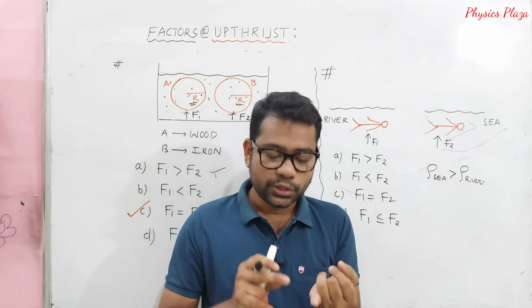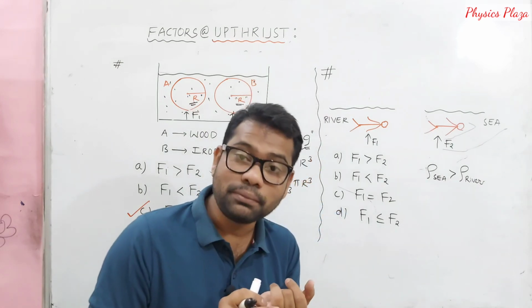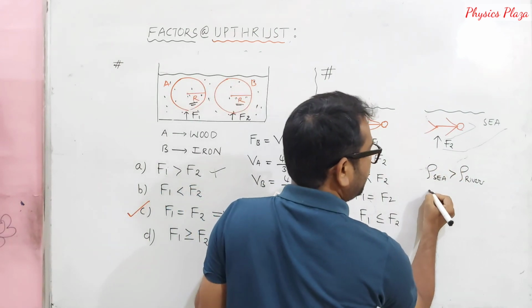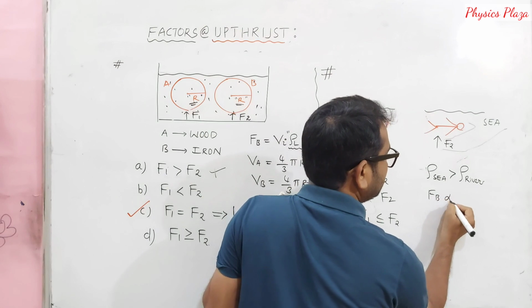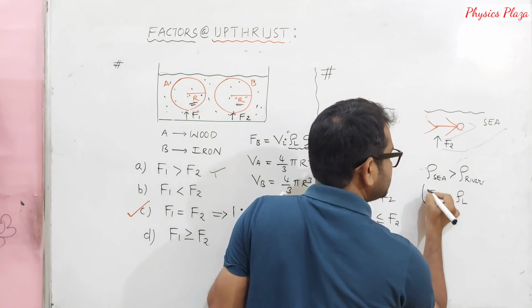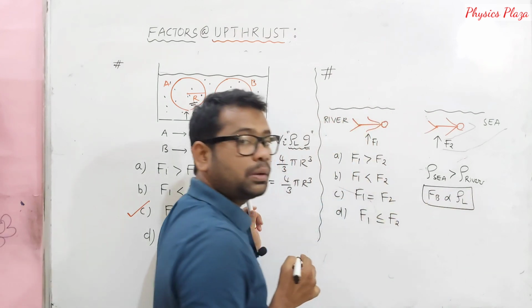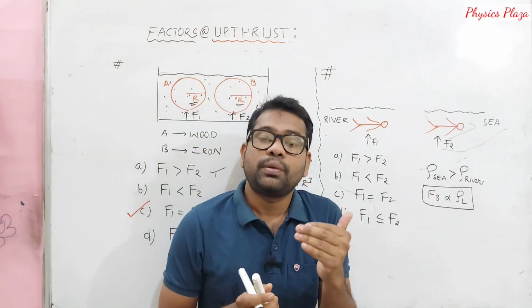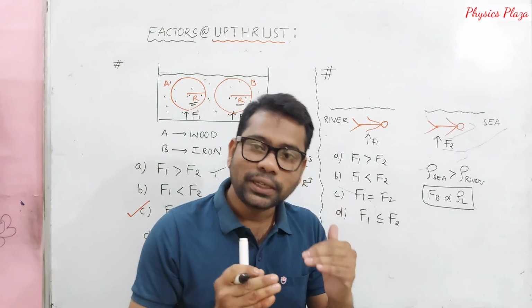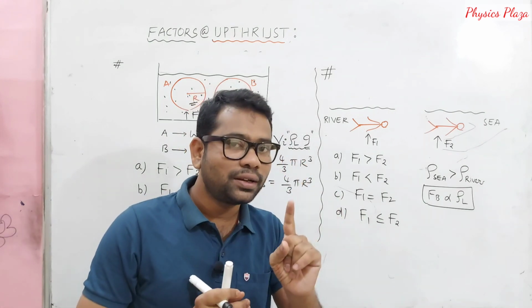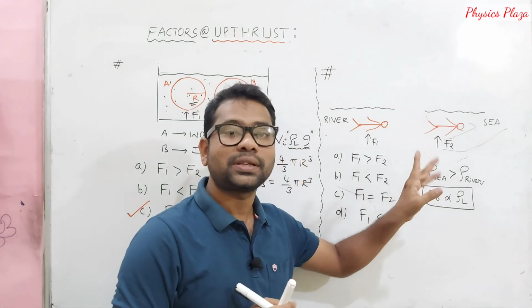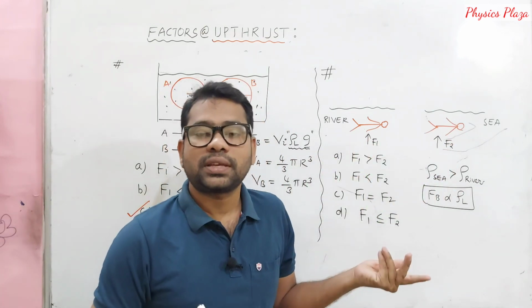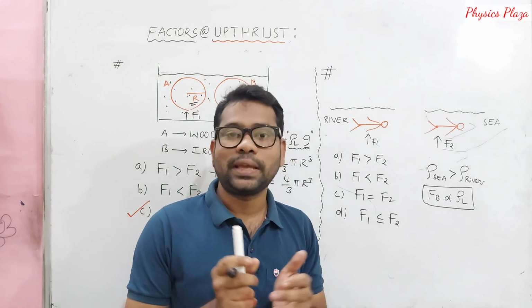As the volume of the body immersed is same, buoyant force is directly proportional to the density of the liquid. Means if the density of the liquid is more, dear children, buoyant force will be more. If the density of the liquid is less, then the buoyant force will be less, provided the volume of the body immersed is constant. As in both cases it is the same person, the volume of the body immersed is same only.